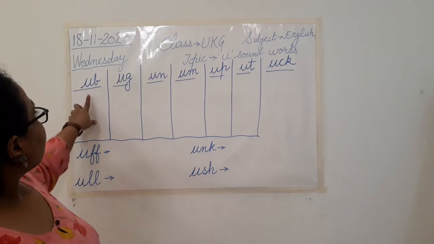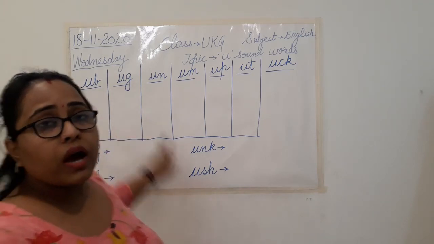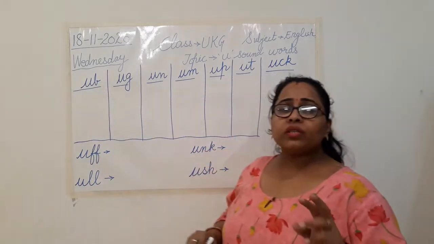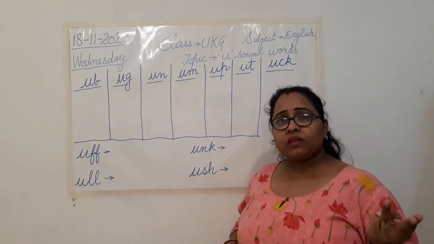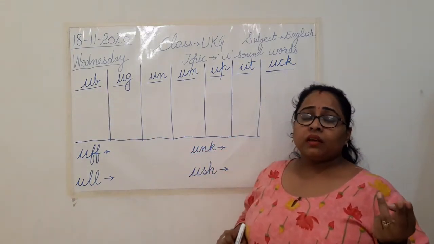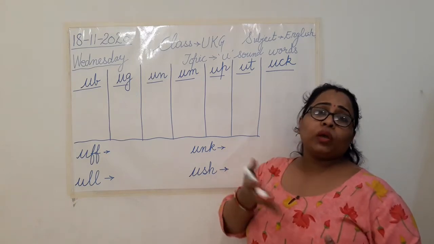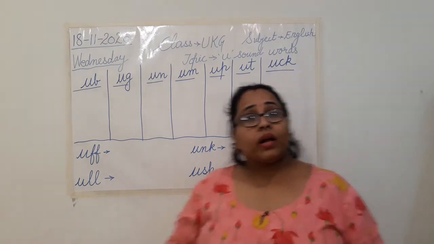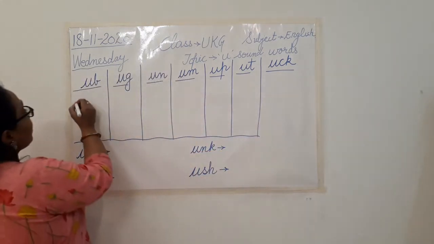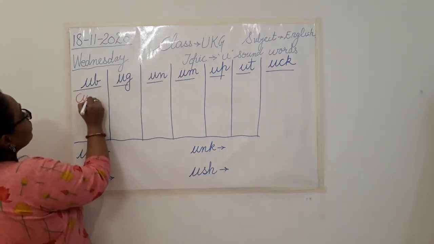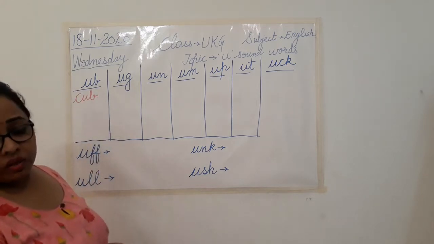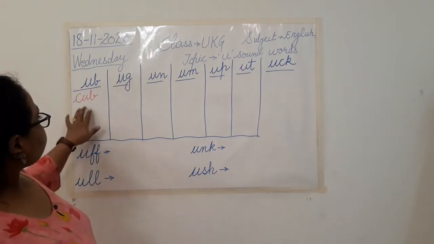Understood? So the first sound that we are going to do is ub. Up sound. Can you tell me 3 words of ub sound? Yes. The baby of a lion. What do we call it? Cub. K, ub, cub. So what we are going to do? I am going to write that here. Cub. Understood?